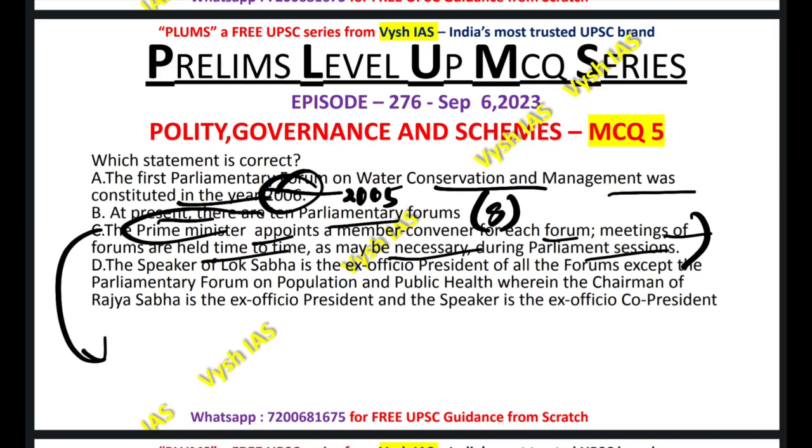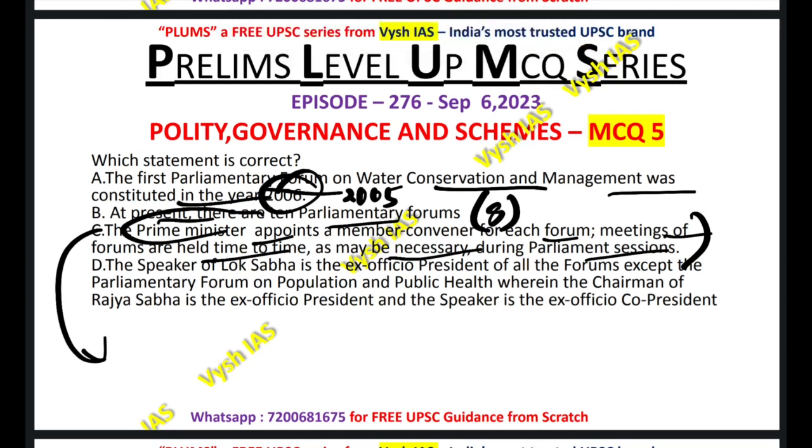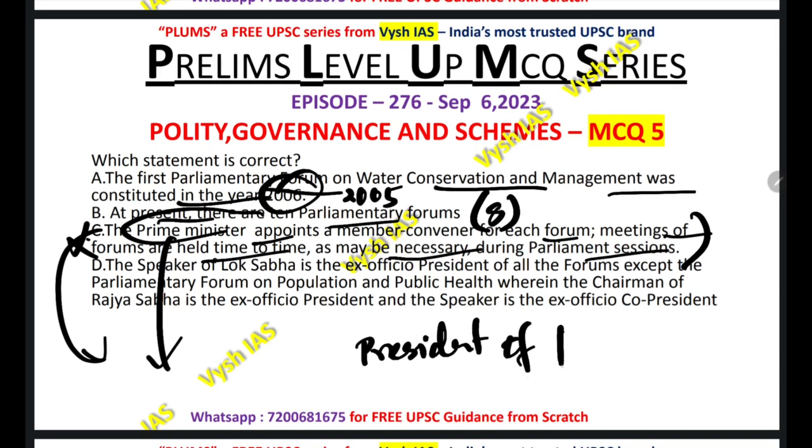If the Prime Minister is involved in such a function, surely we would be knowing this, because Prime Minister, President, Parliament, etc. are very important from the exam point of view. So we will be knowing it. So here by logic you can mark that this statement is incorrect. Here actually it's not the Prime Minister, it's the President of the forum. The President of the forum will be doing such duties. Now come to the next statement.